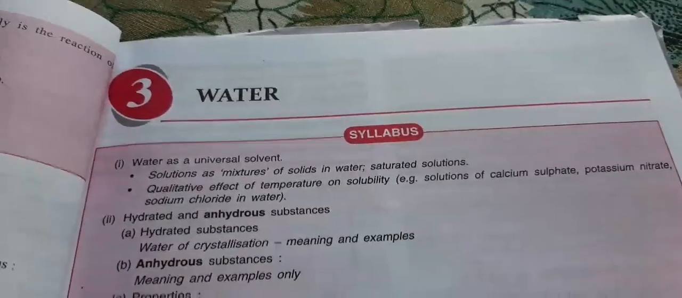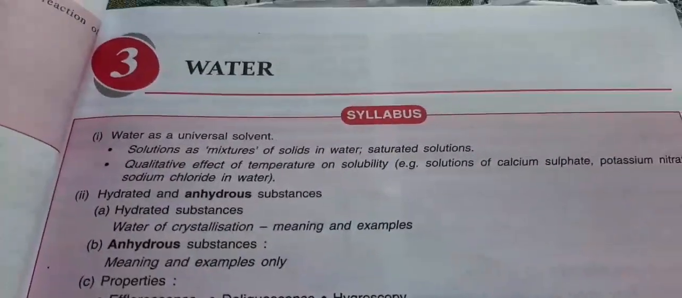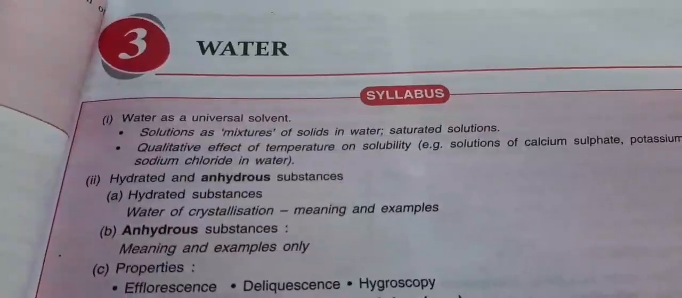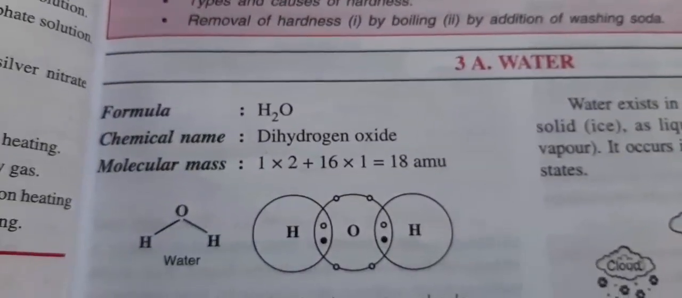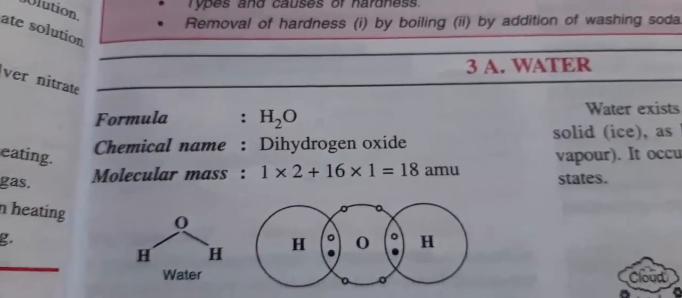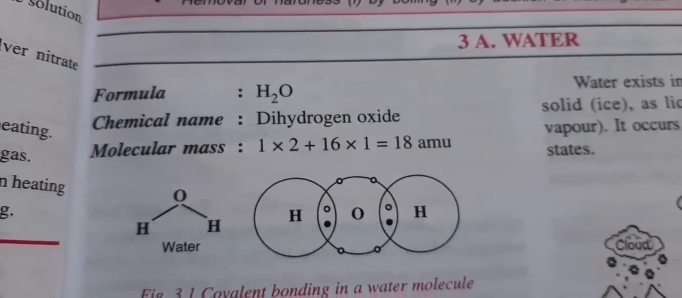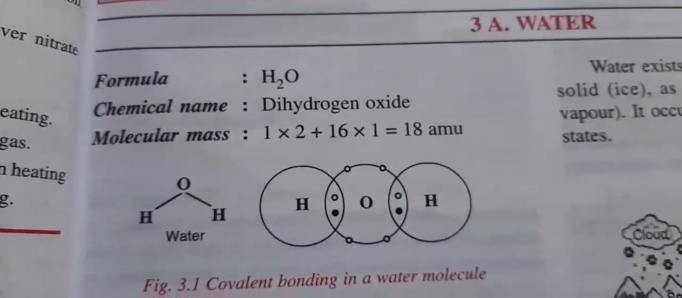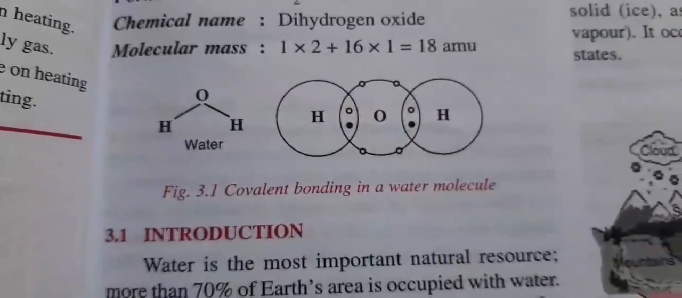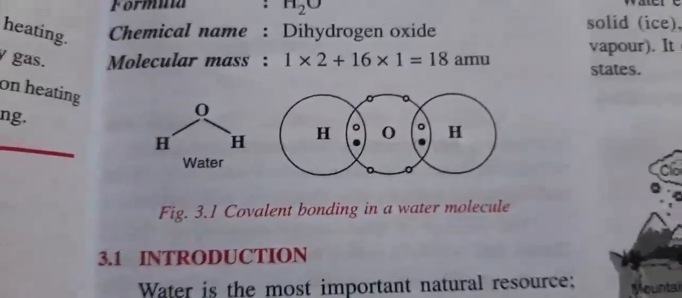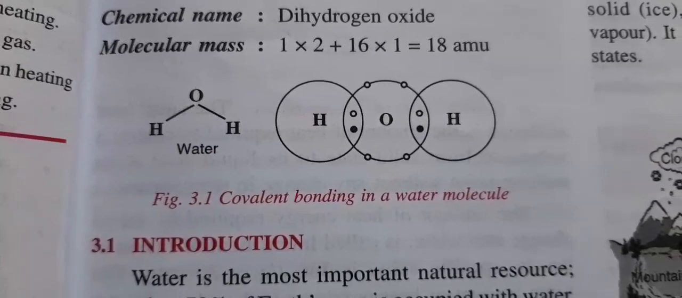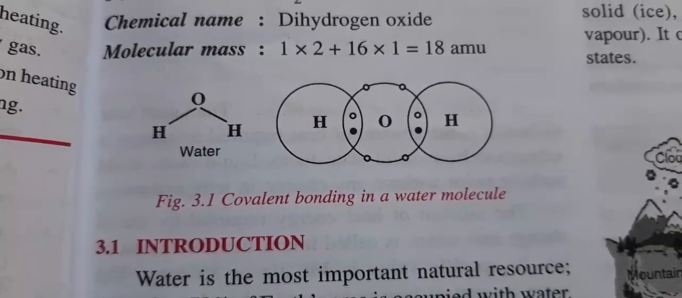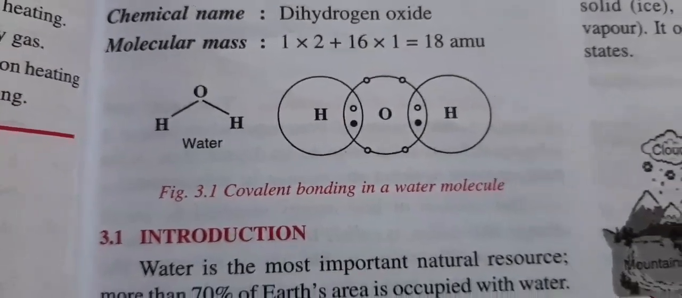Good morning, ninth class. Today we are going to start our third chapter, which is about water. As we already know, water has the formula H2O and its chemical name is dihydrogen oxide. Its molecular mass is 18 AMU. Its chemical bonding is covalent, where hydrogen and oxygen share 1 electron each.